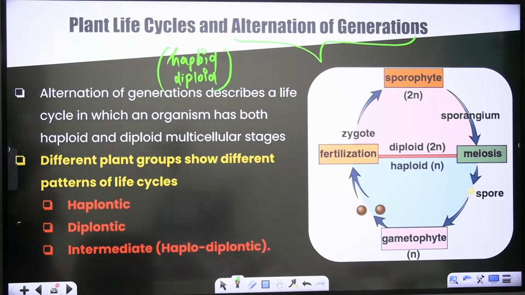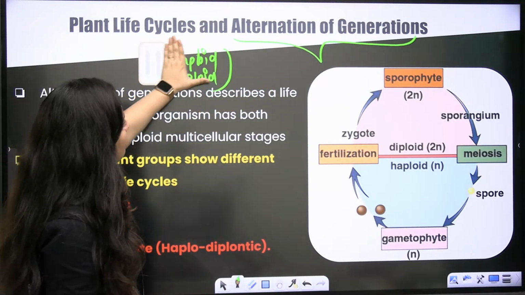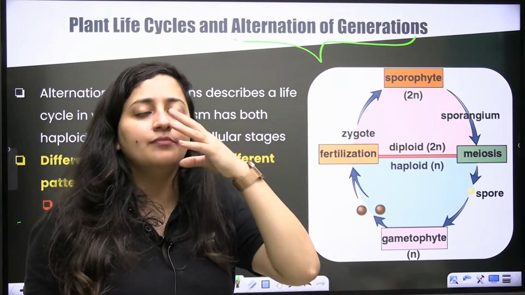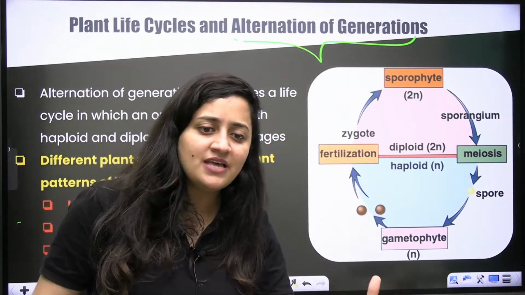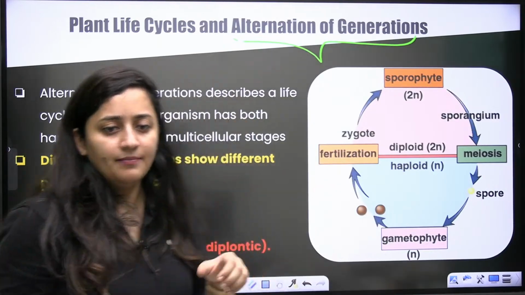Yes, clear? So we are talking about the plant life cycle and alternation of generation. So what is the meaning of alternation of generation? That in the life cycle of plants, the haploid and the diploid phase will alternate. Sometimes haploid, sometimes diploid phase will be there.